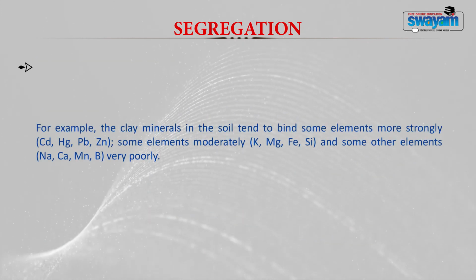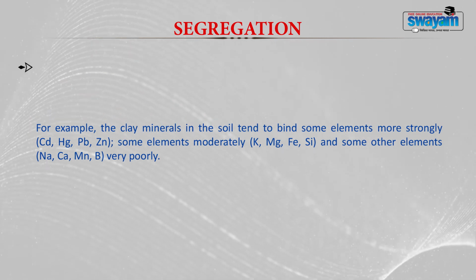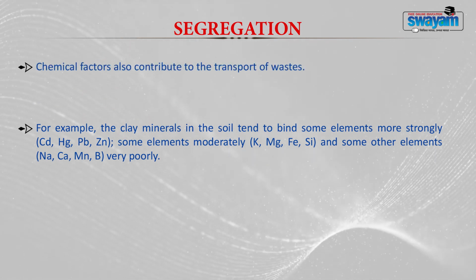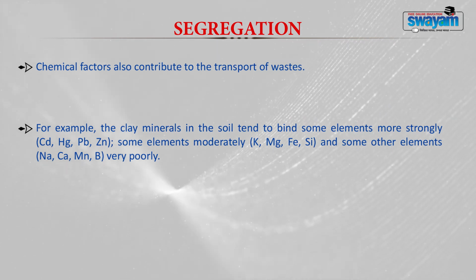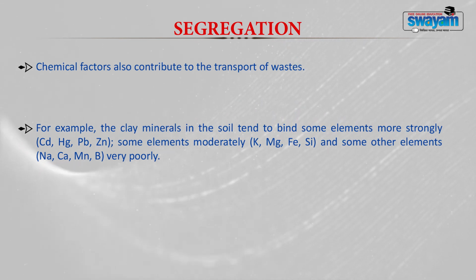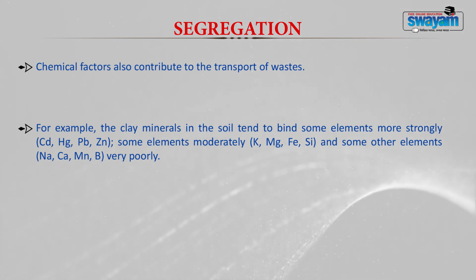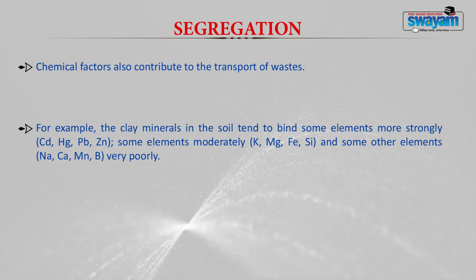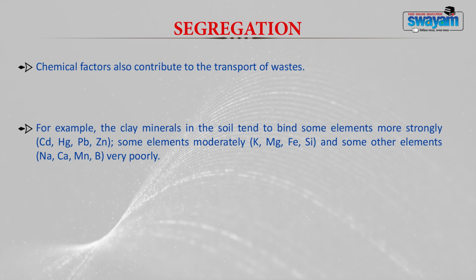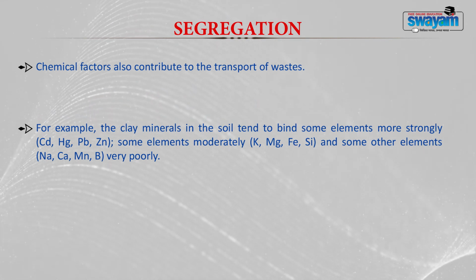Now the chemical factors will also influence or contribute to the transport of waste. For example, if you have clay mineral in soil, it generally binds with elements. They bind strongly with certain elements like cadmium, mercury, lead and zinc, and certain elements are moderately bound, like potassium, magnesium, ferrous and silicon. There are also some other elements like sodium, calcium, manganese and boron which bind very poorly with the soil or the clay mineral.